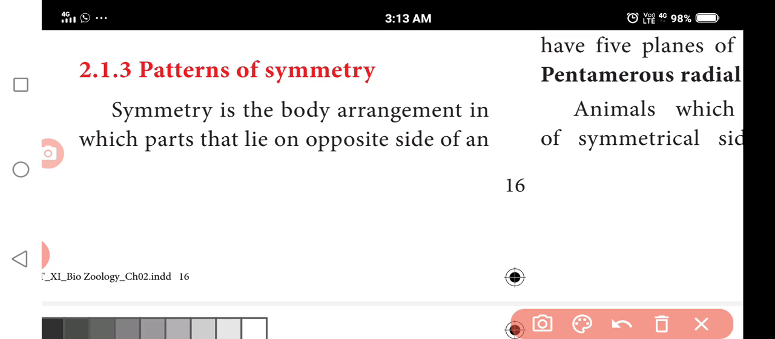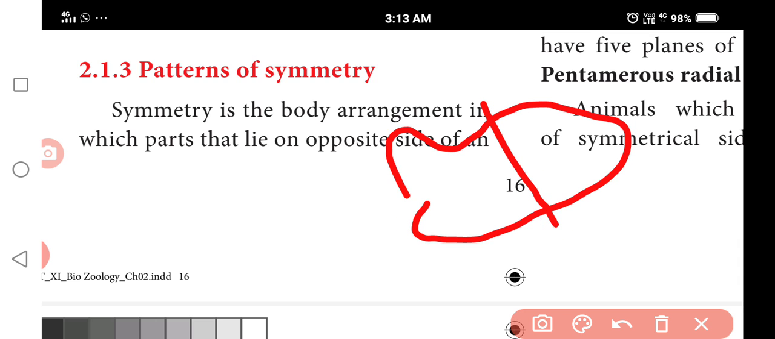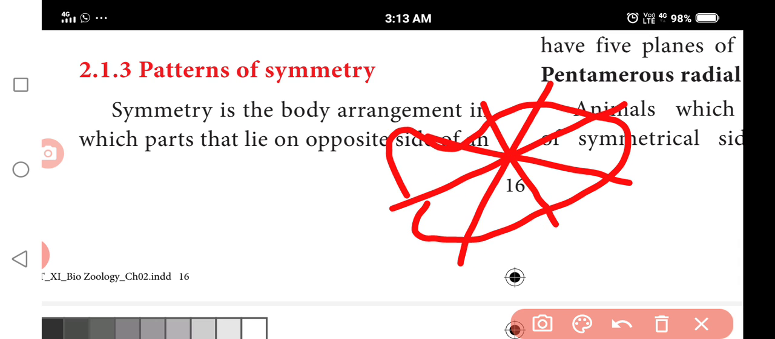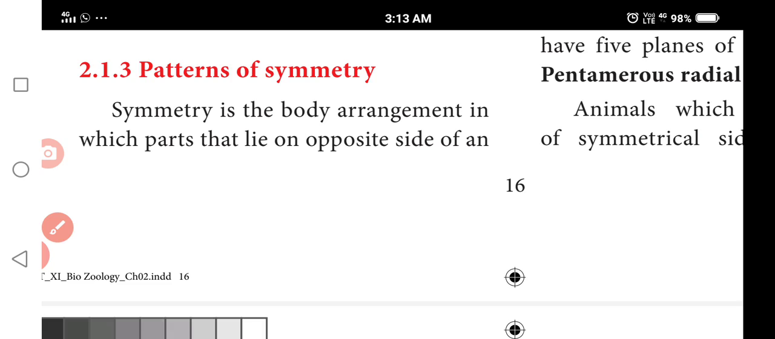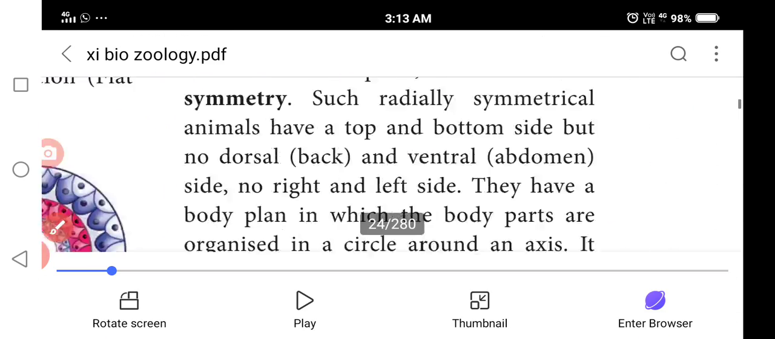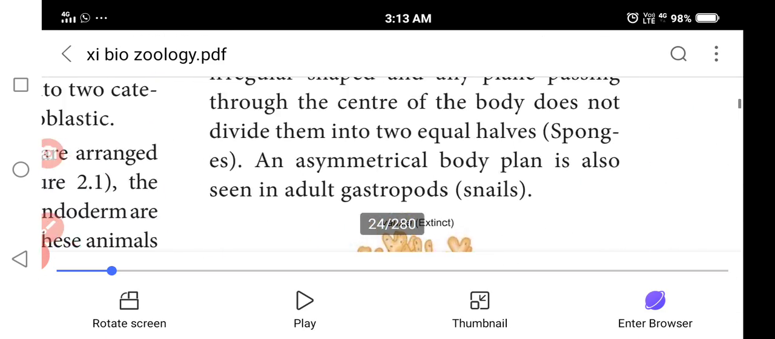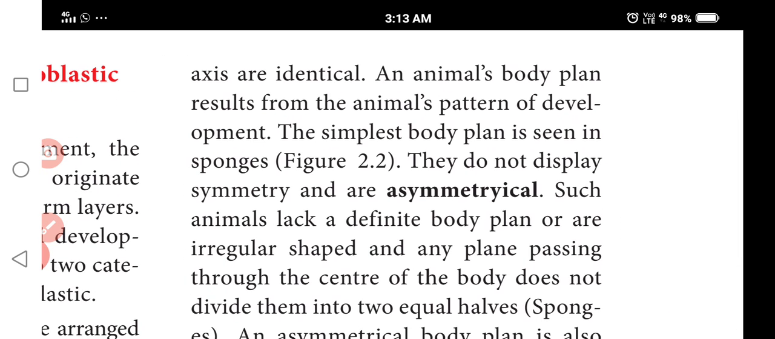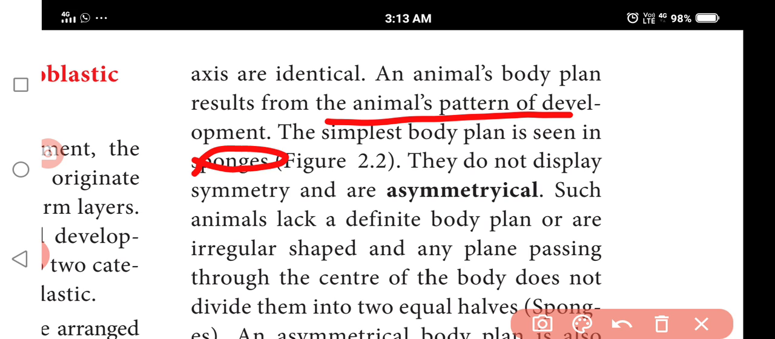So some organisms are divided in this way. That is what happens in how the body organs develop. So it is the symmetry. An animal's body plan results from its pattern of development, how the body develops in animals. The simplest body plan we see first is in sponges.